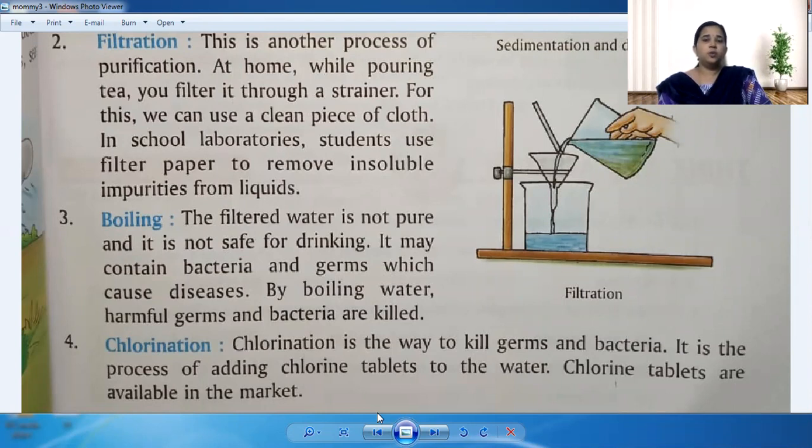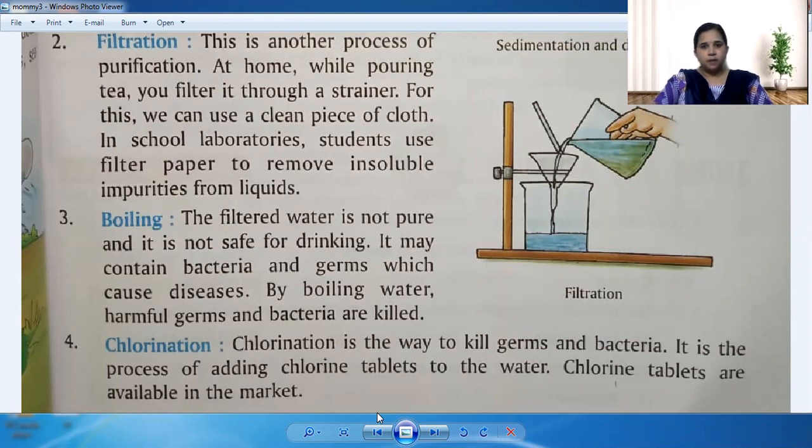In order to clean the water, the municipality people drop chlorine tablets or chlorine water into the water which they are supplying, so that it kills the germs in it.